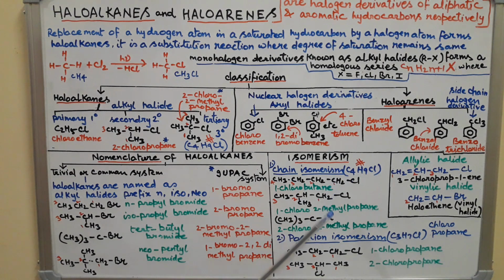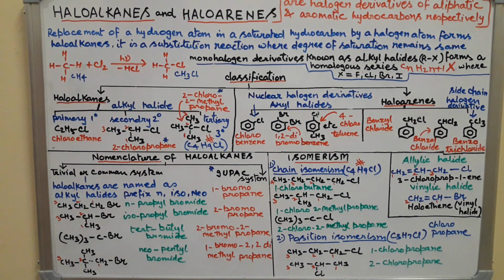See, in each case the chlorine atom, which is the halide here, is terminal, and the difference is in the chain only. Normal, branched iso, and this becomes tertiary. So the halogens are at the end and the difference is in the chain.